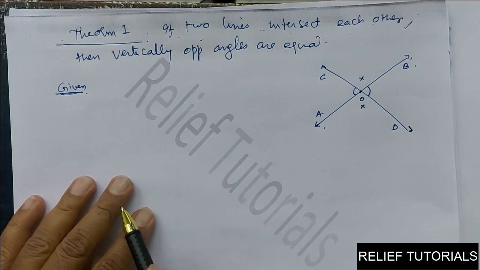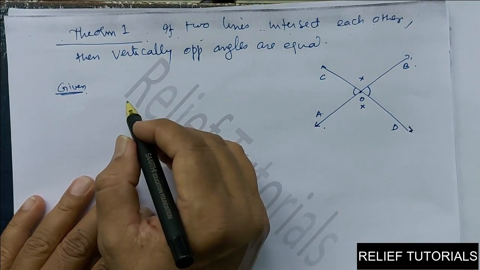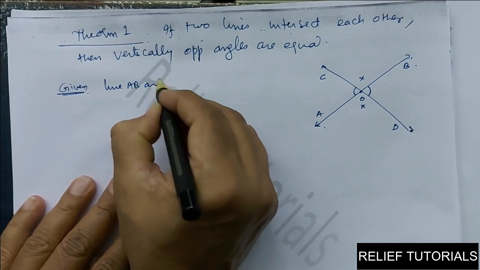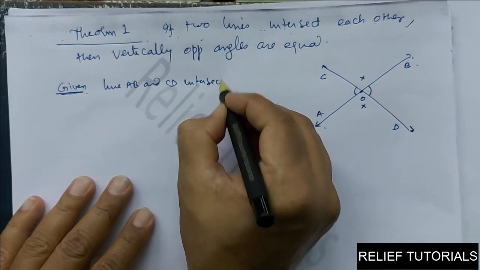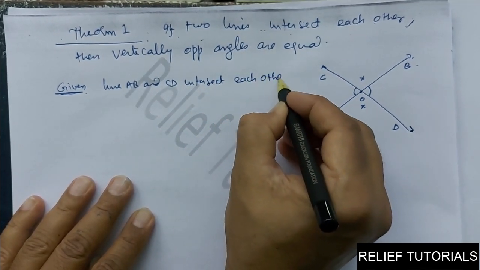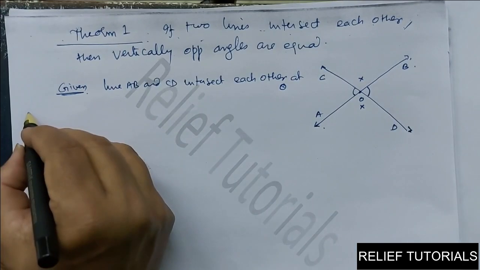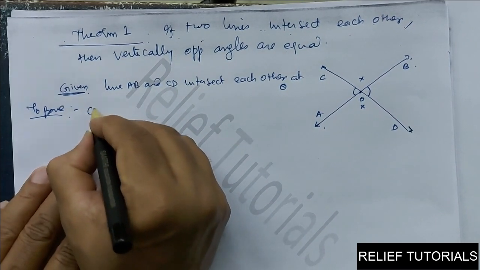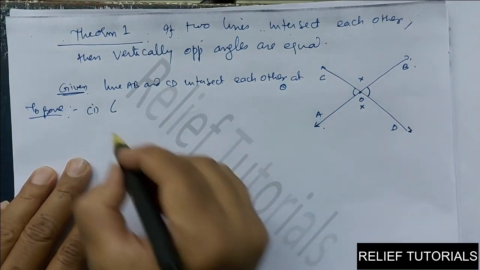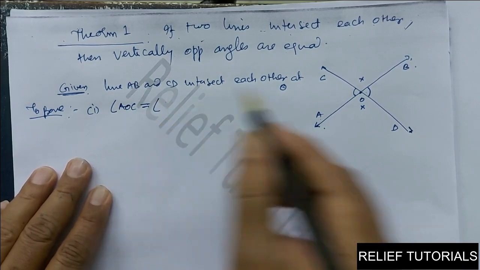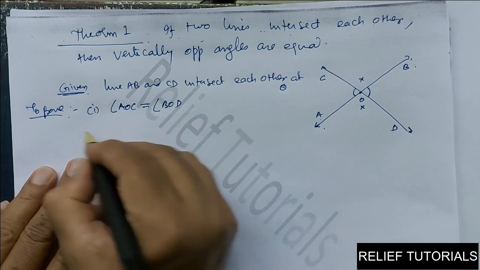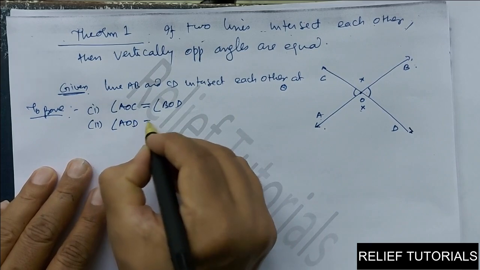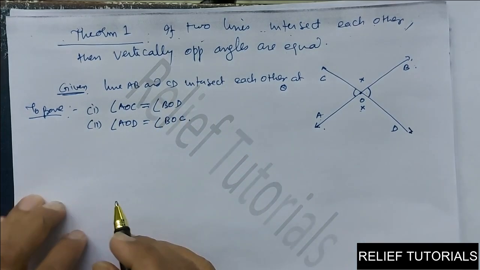So what is given here? It is given that lines AB and CD intersect each other at point O. This is the data given. Now what do you have to prove? You have to prove that vertically opposite angles are equal. First one: angle AOC is equal to angle BOD. Second, these are also two vertically opposite angles, so angle AOD is equal to angle BOC. This you have to prove.